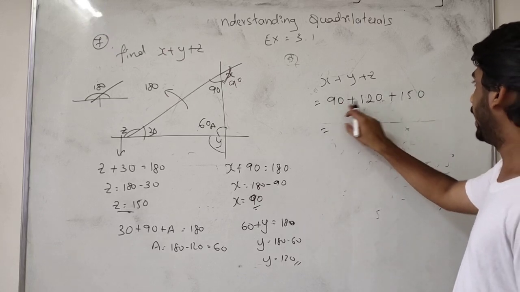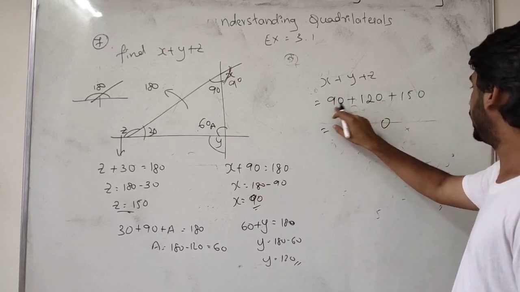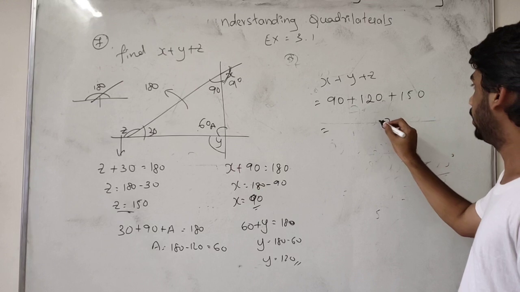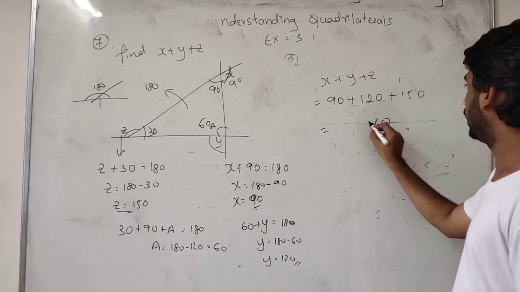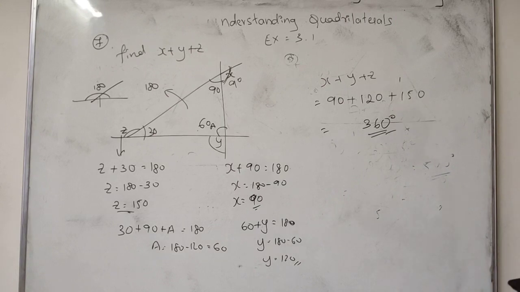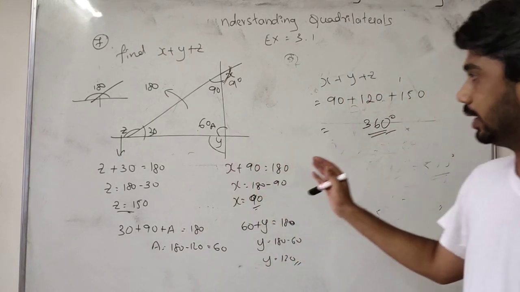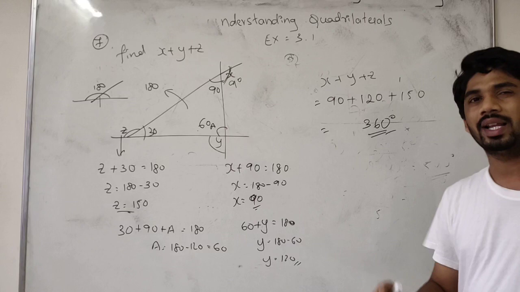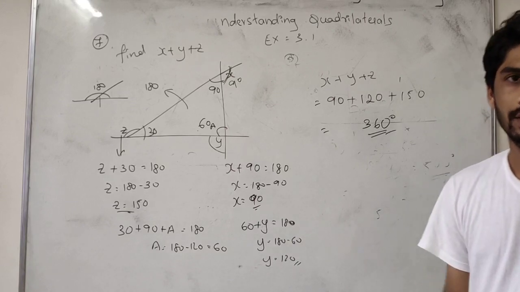Okay, add it. 0, 0, 0. 9 plus 2, 11. 11 plus 5, 16. 1, 3. We will be getting 360 degrees for all of this, x, y, z. Okay, students, it is very easy. Just one very simple calculation is there. Okay, note it down.